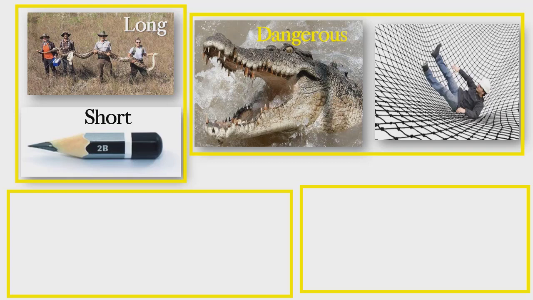So what is he? The man is safe. He is safe. The net makes him safe. Okay? Safe. He will not die. He will not get hurt. He will be okay. He is safe.